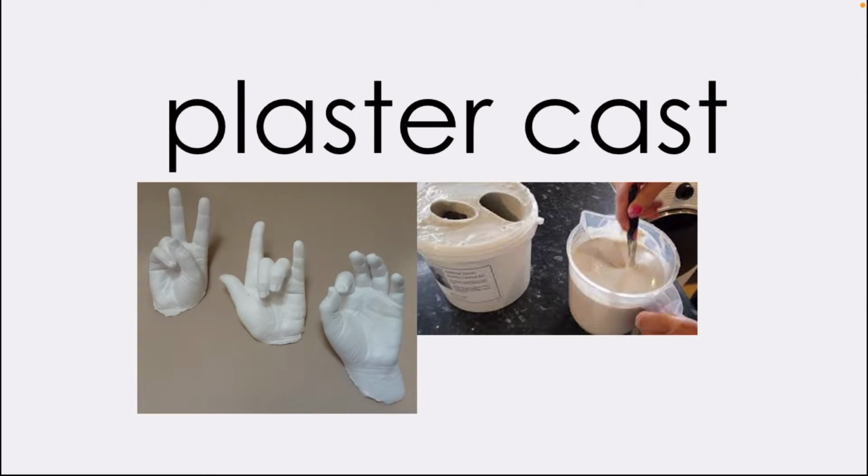Plasticast. It's this special gooey stuff that you can put around something and it makes it look like a mould of the real thing. So these people have put their hands in this special plasticast stuff. And then they've got models of their real hands. It's really cool.